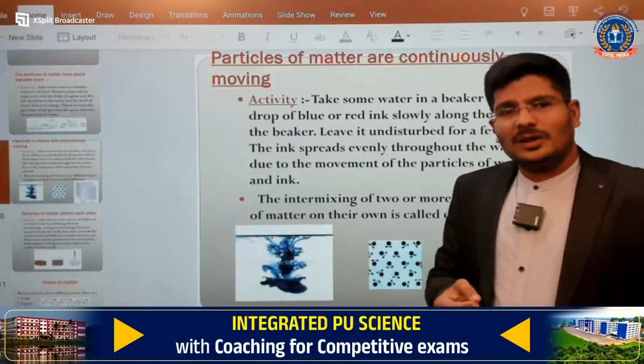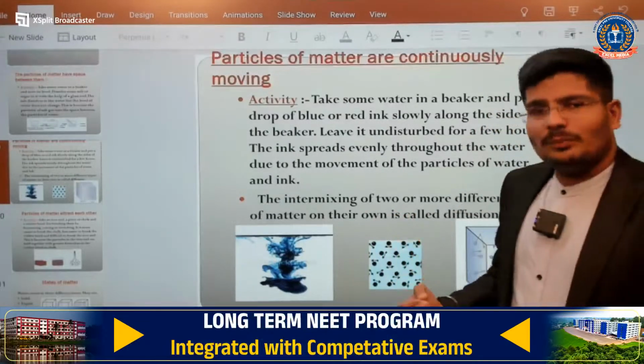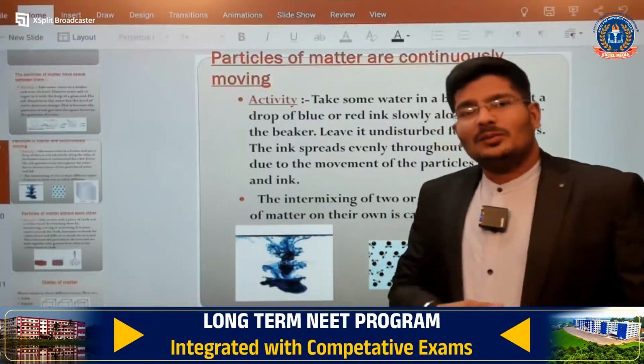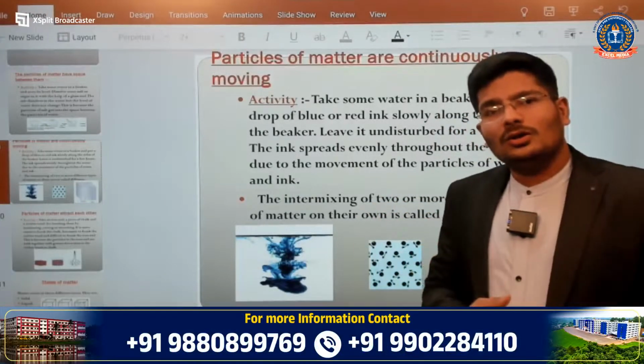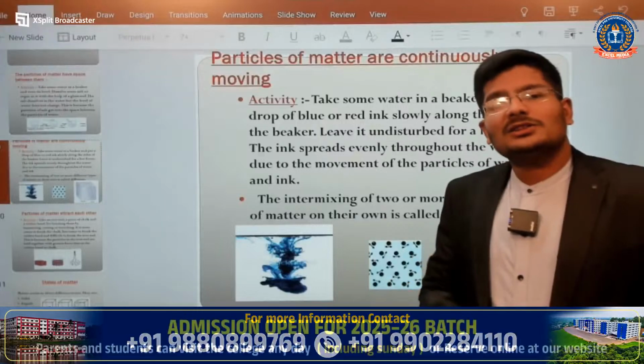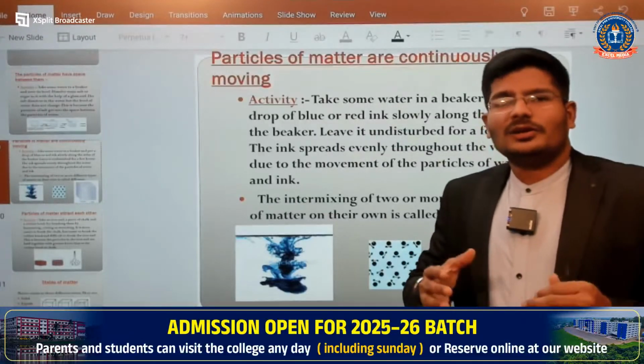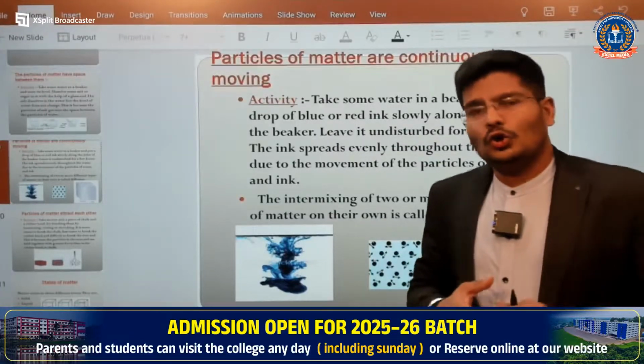Okay, the same thing. If you come to the next topic, that is the ice cream. Here in ice cream what happens? The temperature decreases. So when the temperature decreases, the movement of the molecules will decrease, and you will not get the smell. Do you understand? So this is the very best example you can quote for this particular thing.